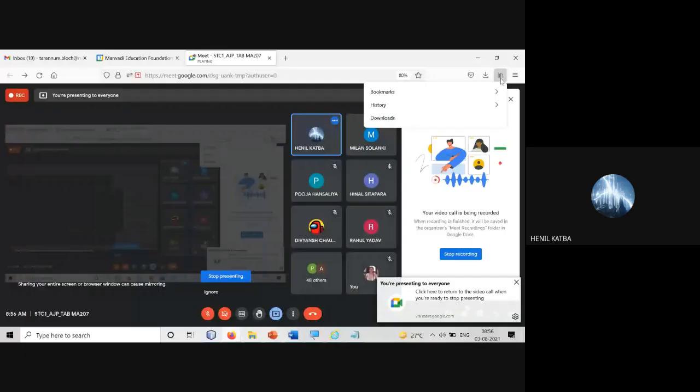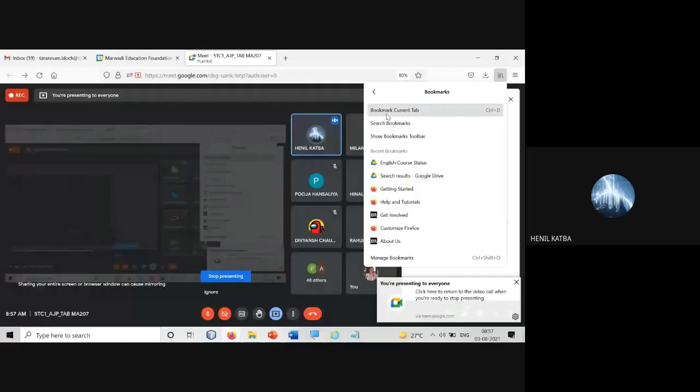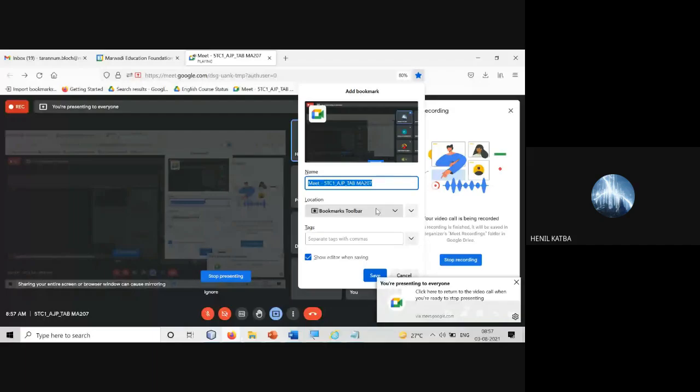You see here, can you see my browser? I guess not, the screen is lagging a bit. I have an option in my browser. I can click on bookmark, and it says bookmark the current tab. If I bookmark it, next time when I open my web browser, I can easily find the page from my bookmarks. You can see it is asking me the name of the bookmark also. I can give a name and just save it. So this will save the page as a bookmark.